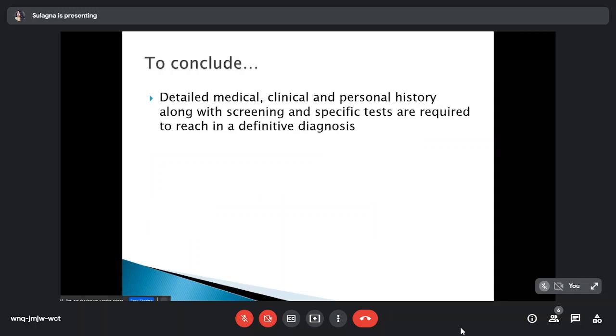So to conclude, detailed medical, clinical, and personal history along with screening and specific tests are required to reach a definitive diagnosis in case of platelet function disorder.